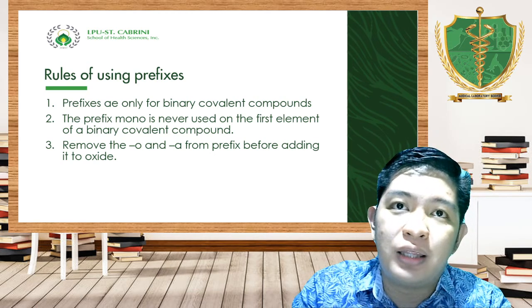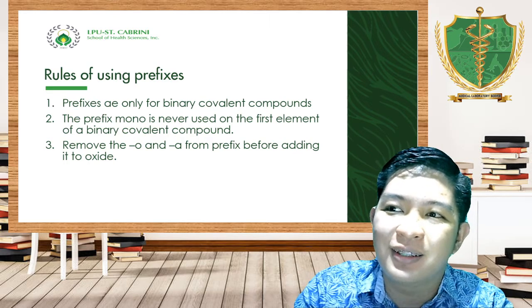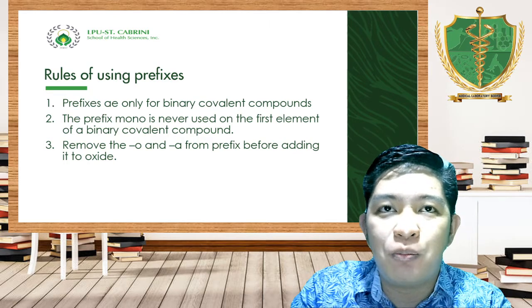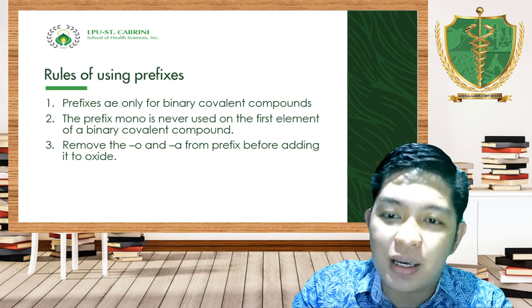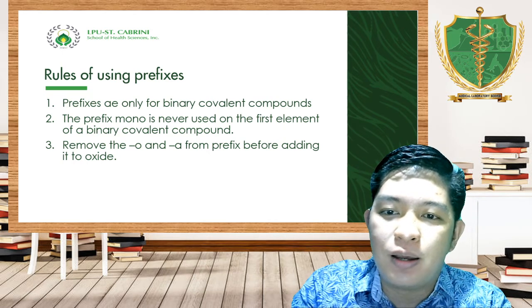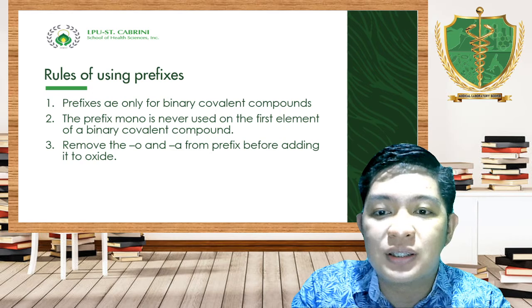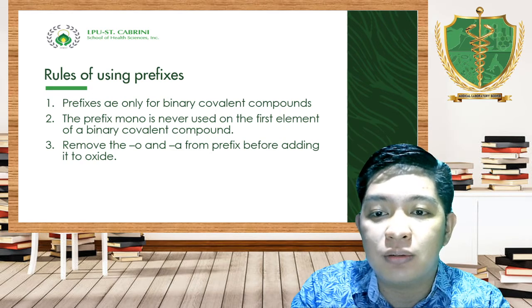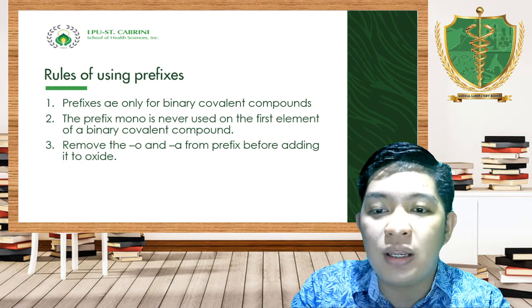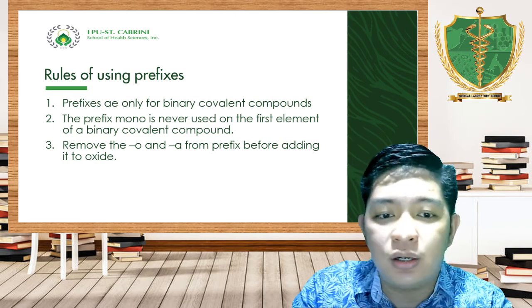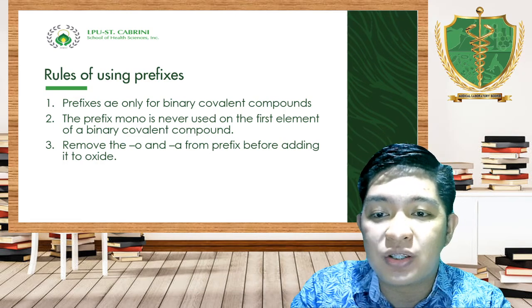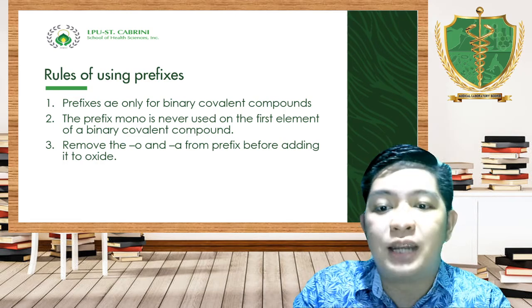Wala ka namang narinig na monocarbon monoxide. Wala ka namang narinig na monocarbon dioxide. If the first non-metal element in the compound is only one, then there's no need to use the prefix mono for the first element.